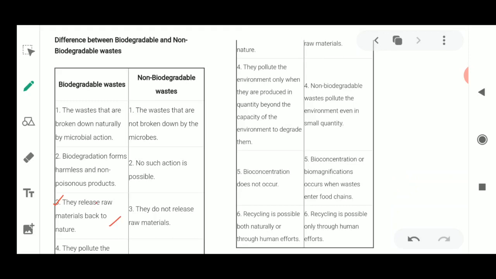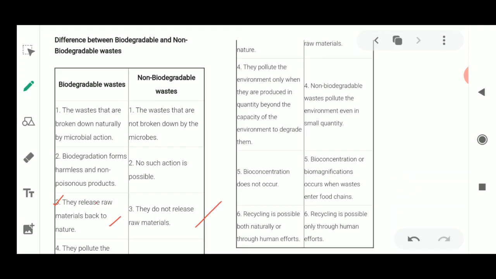And sometimes non-biodegradable waste is not going to return its products into nature, because it is non-biodegradable. Then it is not possible for the plants or the microorganisms to release those raw materials back into the atmosphere, into nature, or into the soil. Okay. Now the next thing, the fourth point, says that